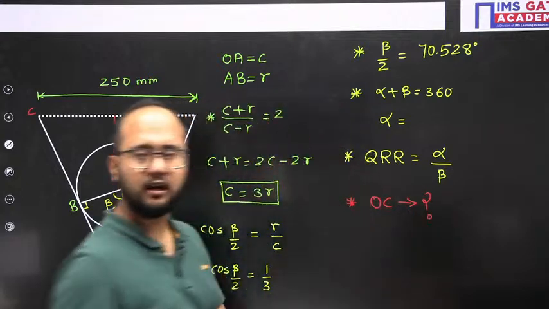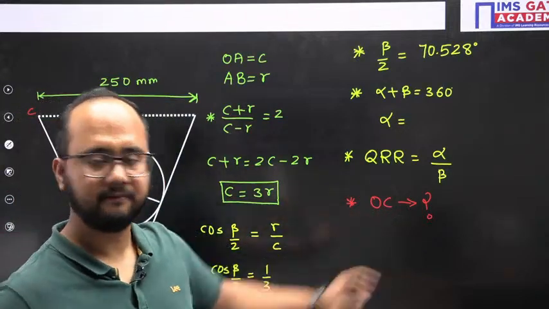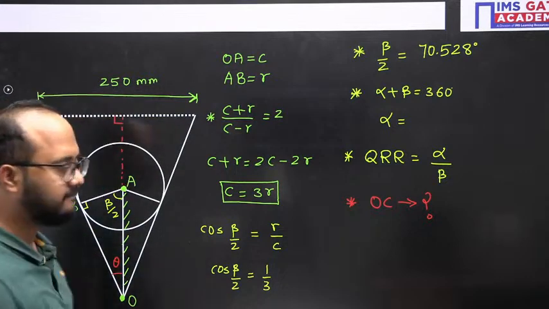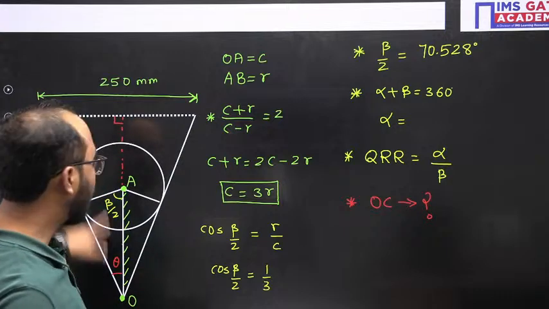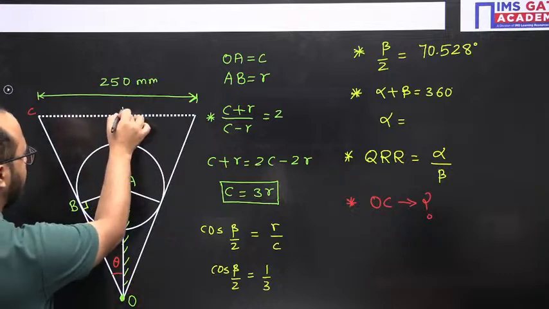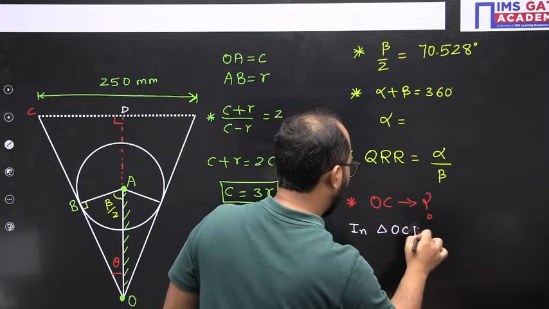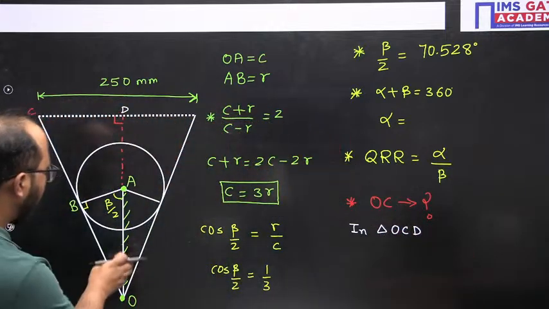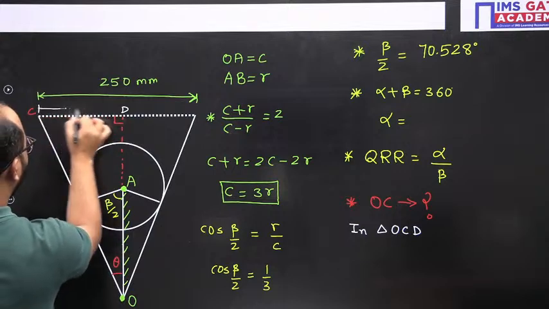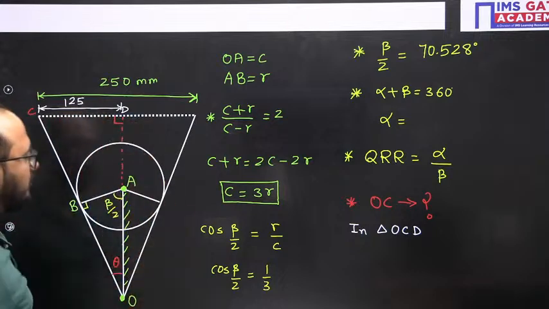Again we have to use trigonometry here. We have to find out the length of OC, the length of the slotted bar. Now everyone, carefully understand. This OC is there, so understand this triangle OC. Let's suppose this is D. In triangle OCD, in front of the angle is the perpendicular. This distance will be half of 250, which is 125.